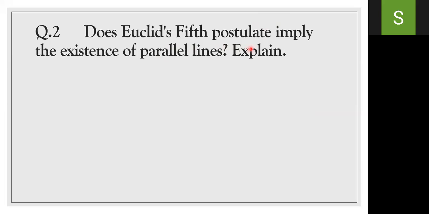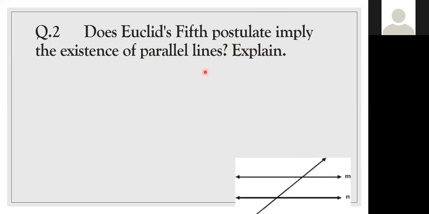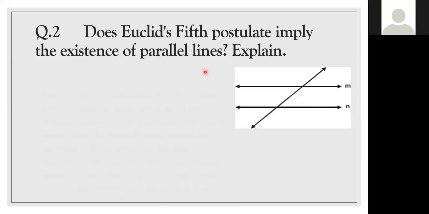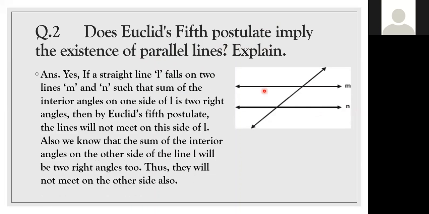Does Euclid's fifth postulate imply the existence of parallel lines? Explain. Yes, of course, this Euclid's fifth postulate is particularly for parallel lines. If a straight line L falls on two lines M and N such that the sum of the interior angles on one side of L is two right angles, this is the fifth postulate I've written here. The co-interior angles are supplementary, no children?